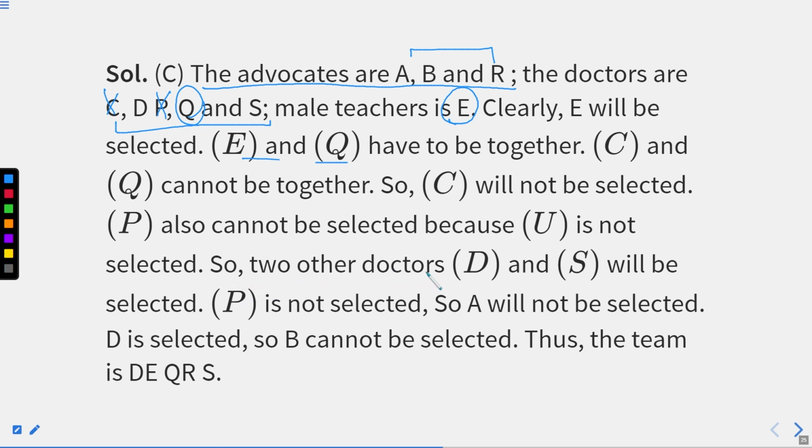So the other two doctors, that is D and S, will be selected. P is not selected, so A will not be selected, and so B cannot be selected. Thus, the team has D, E, Q, R, S. Out of advocates, we have selected R, one advocate. Three doctors are D, Q, S, and the male teacher is E. We'll get our answer.